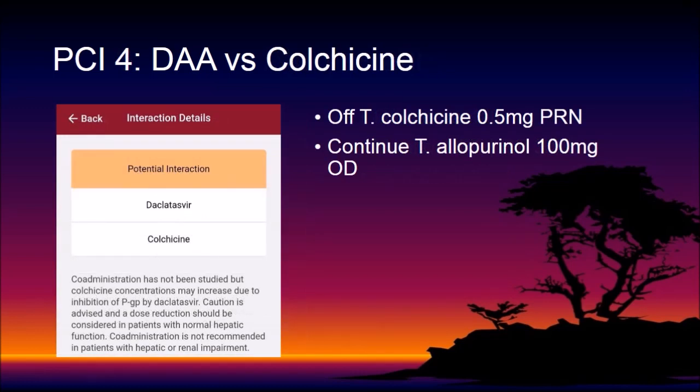The fourth issue is potential interaction with colchicine tablets. Daclatasvir may inhibit P-glycoprotein and result in higher colchicine concentration. Concomitant administration is not recommended in patients with renal impairment like our case here. Therefore, colchicine was stopped and allopurinol was continued.